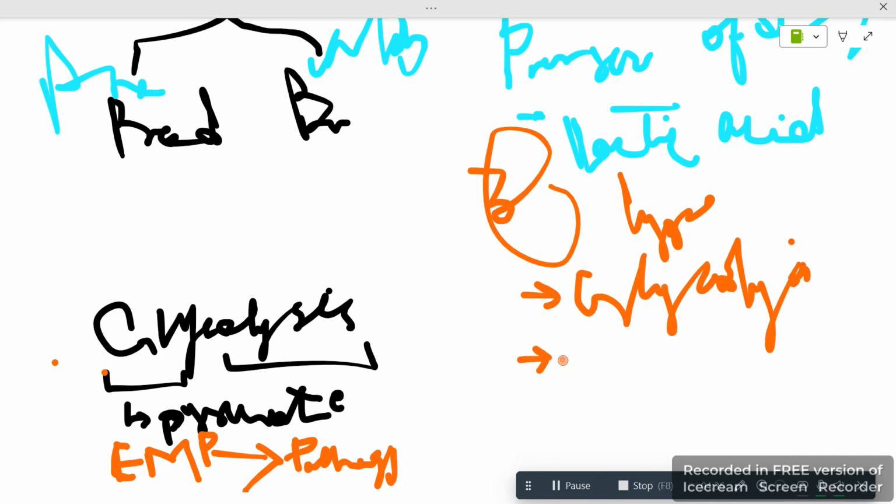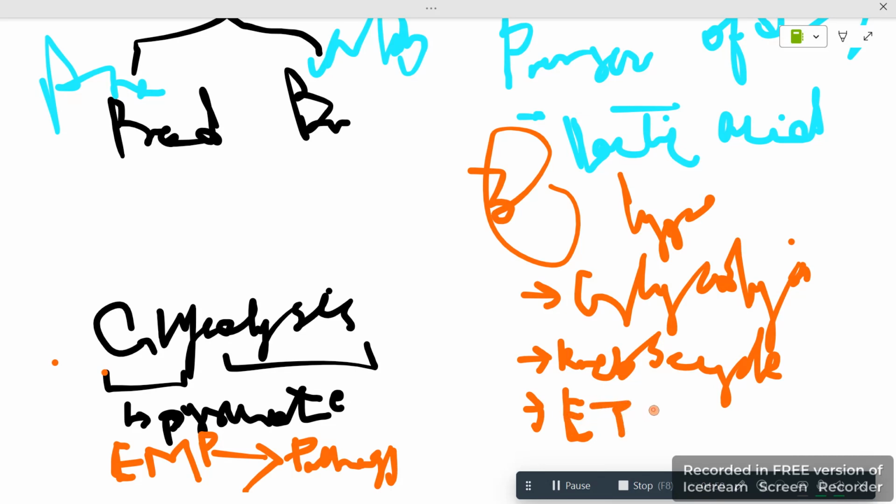Then the second step is the Krebs cycle, also known as the citric cycle because the first product is citric. The third step is ETC. The glycolysis process happens in the cytoplasm, the Krebs cycle in the matrix, and the ETC in the innermost line of the mitochondria.